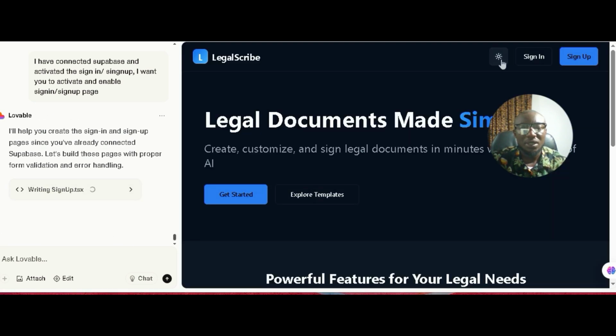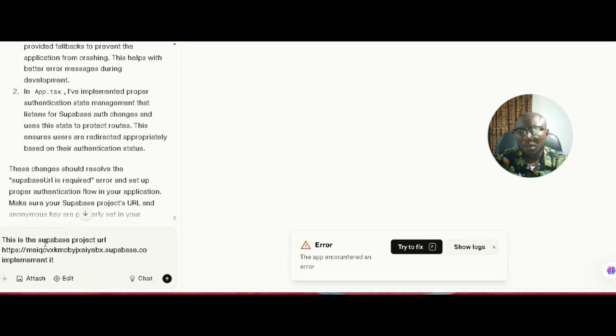So this is what our first prompt gave us. No, this one is working. Right now I'm giving it the Supabase project URL to implement on the application. So let's go ahead.